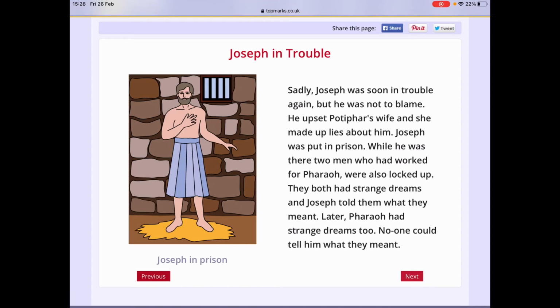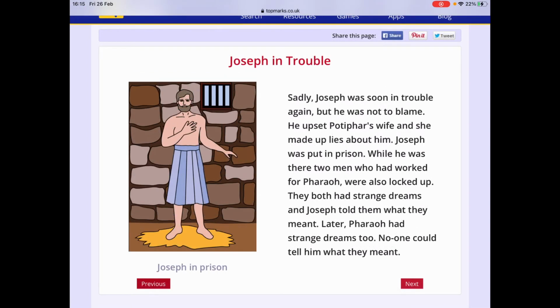While he was there, 2 men who had worked for Pharaoh were also locked up. They both had strange dreams, and Joseph told them what they meant. Later, Pharaoh had strange dreams too. No one could tell him what they meant. Okay, we're going to stop there.